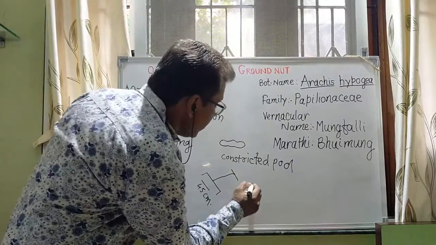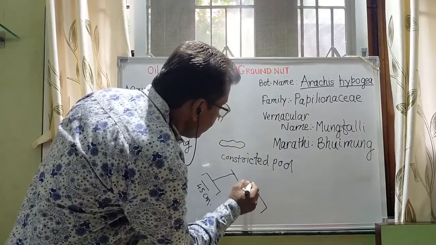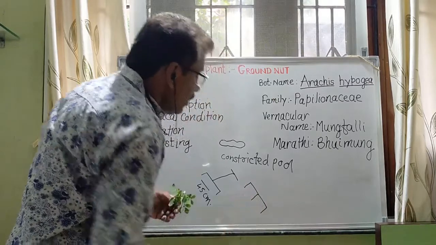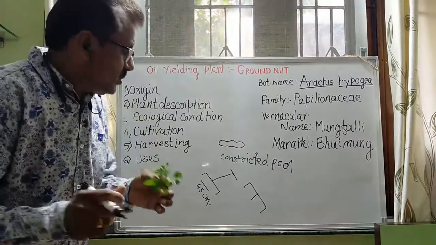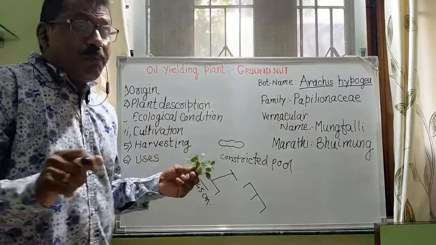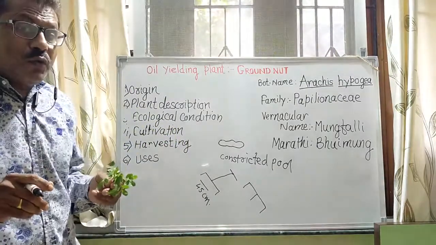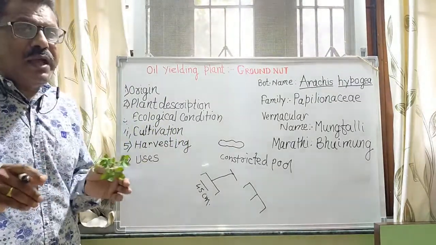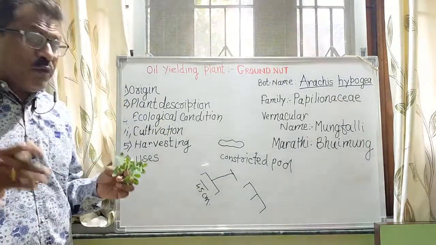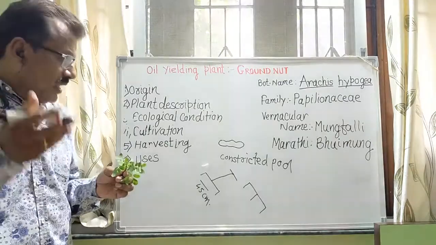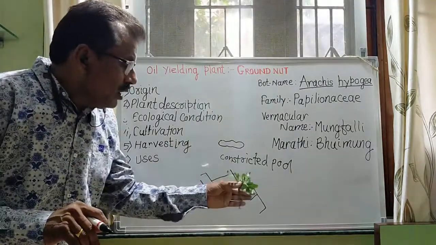In some places 3 rows are formed with the help of a seed drill, or drilling machine. Before sowing, the seeds are chemically treated so that they are saved from different insects and fungi. So they are chemically treated and put into the soils.